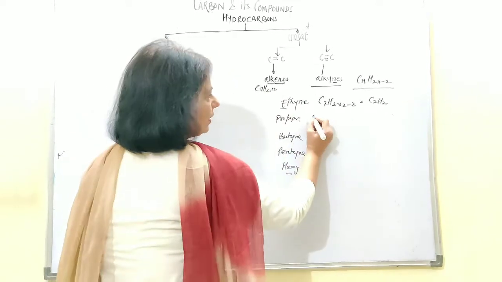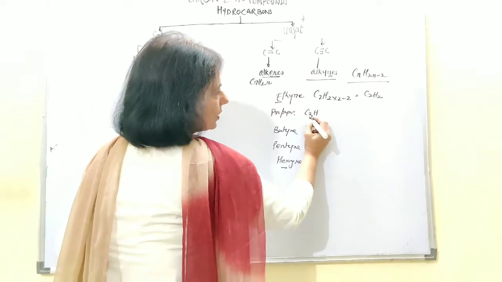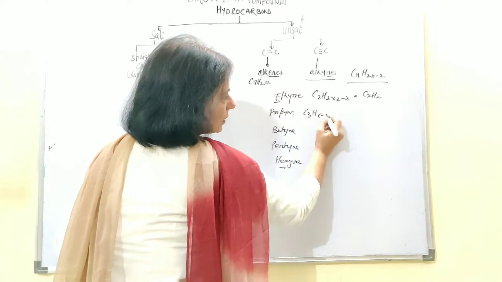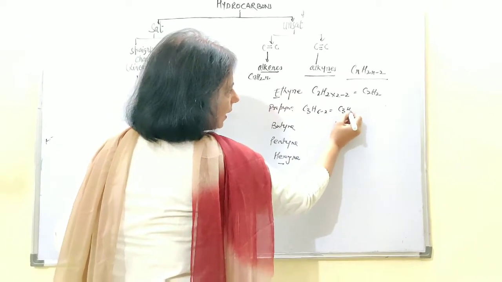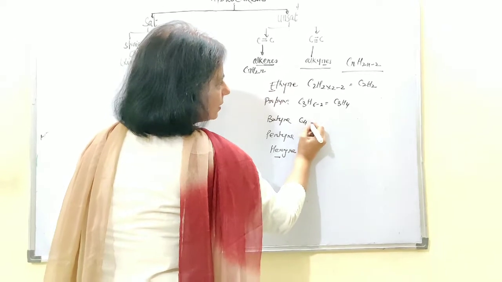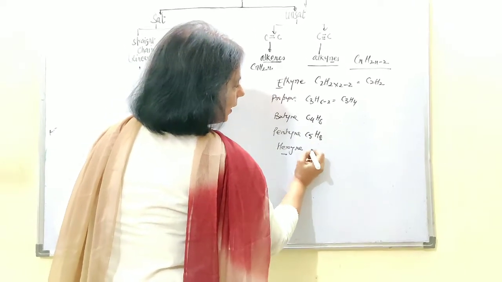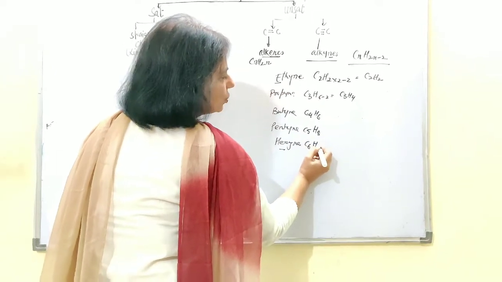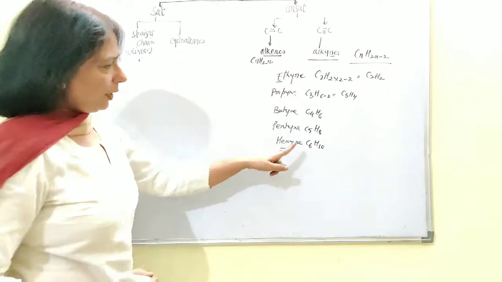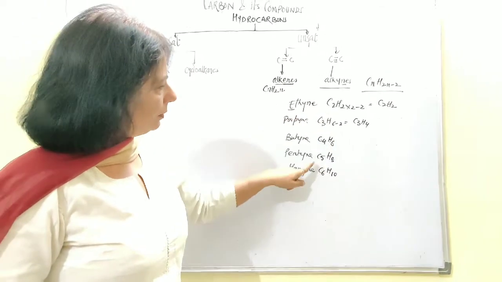So in this way, C3H, what is it going to be? 6 minus 2, that means it is C3H4. In a similar way, it is going to be C4H6, C5H8, then C6H10. You can put the number of carbon atoms here to get the idea.